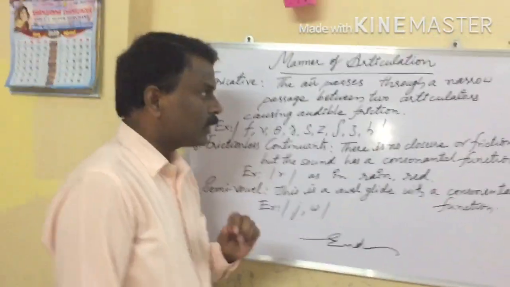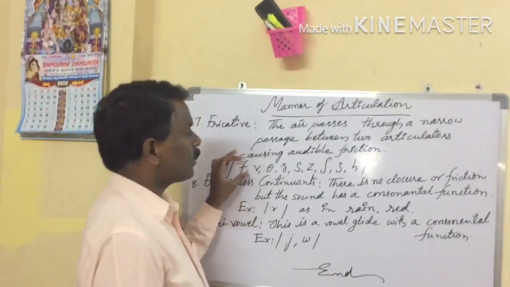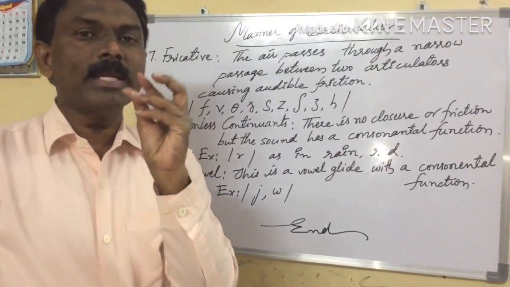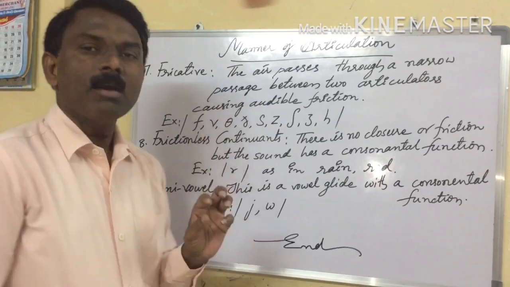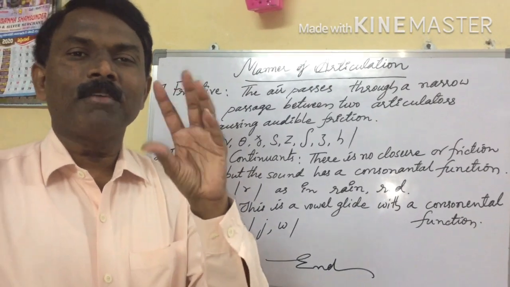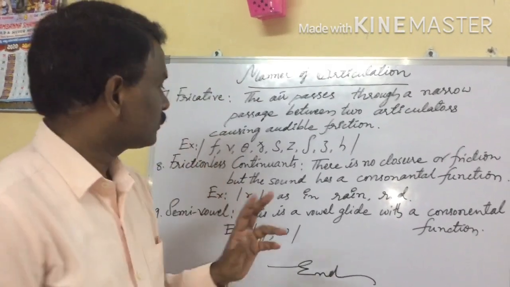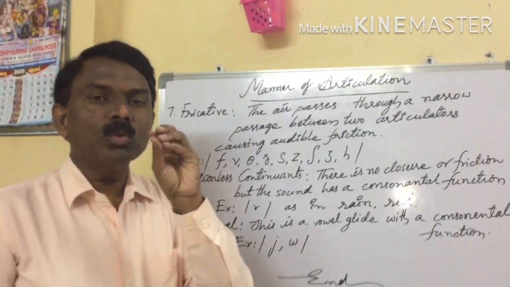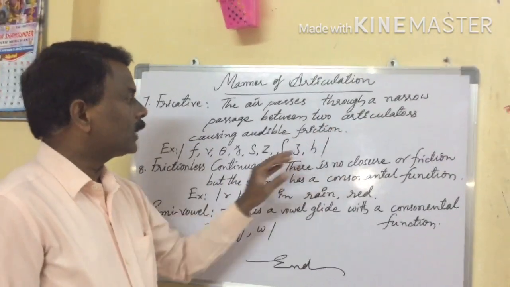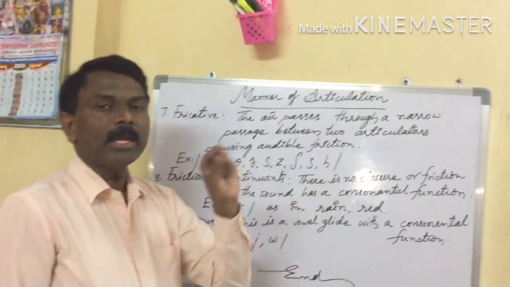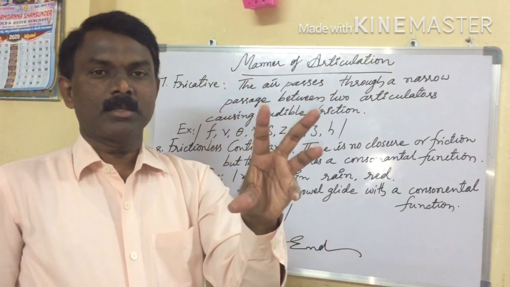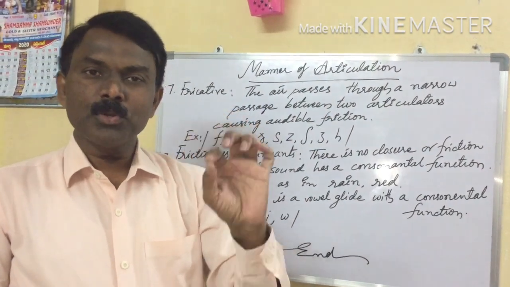Okay, so here while using these sounds, articulators causing audible friction, sound is producing. For example, fa, fa, va, ta. So air is passing through the two articulators, then sound is produced.